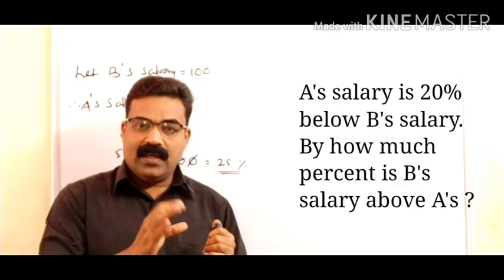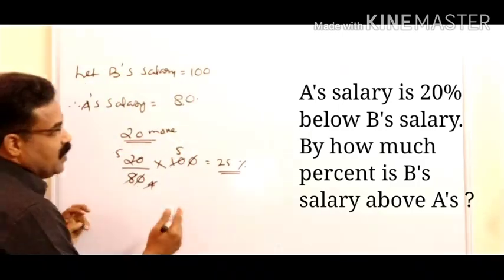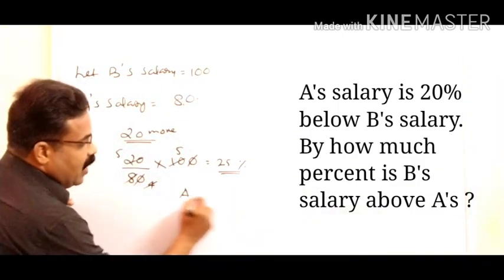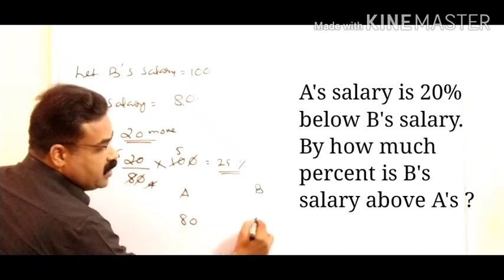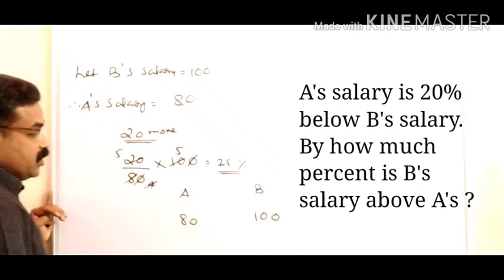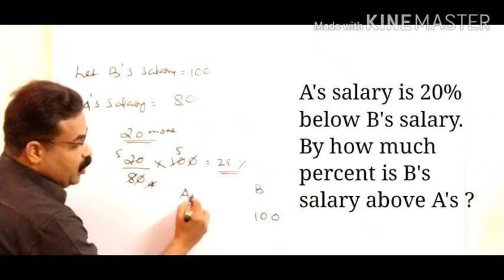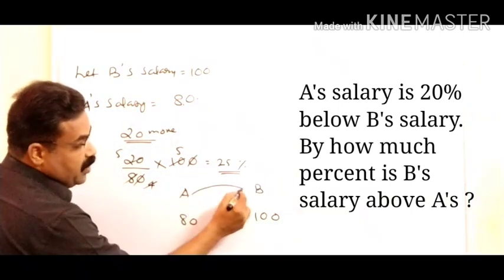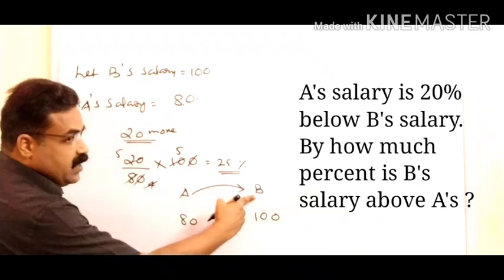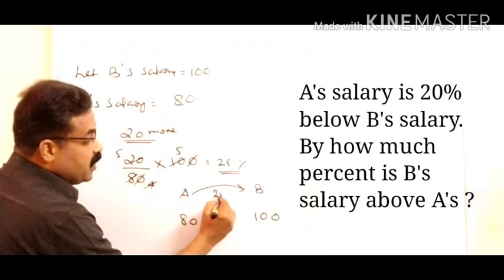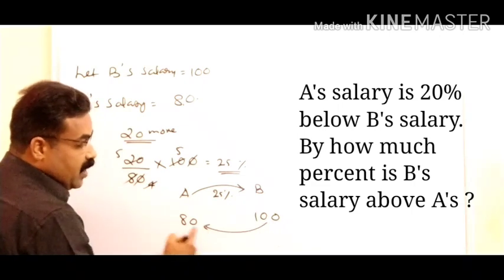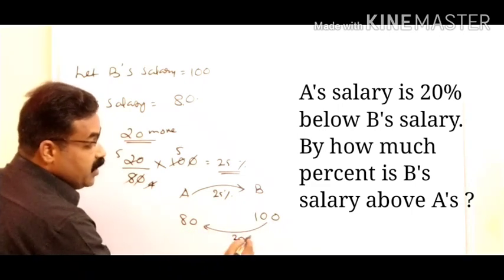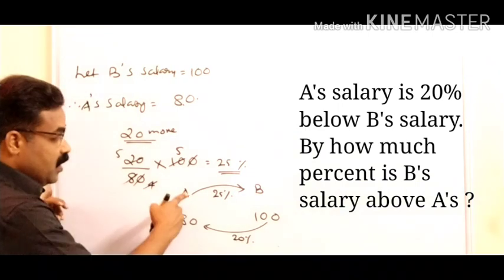A is getting 80 rupees, B is getting 100 rupees. If I go from A to B, B is getting 25% more than A. If I go the other way, A is getting 20% less than B.